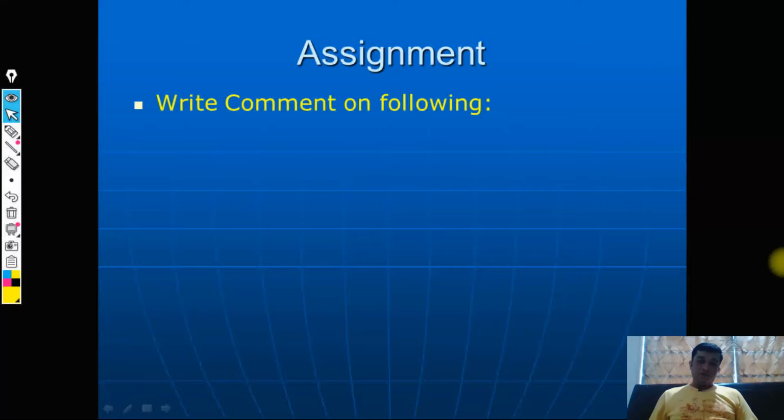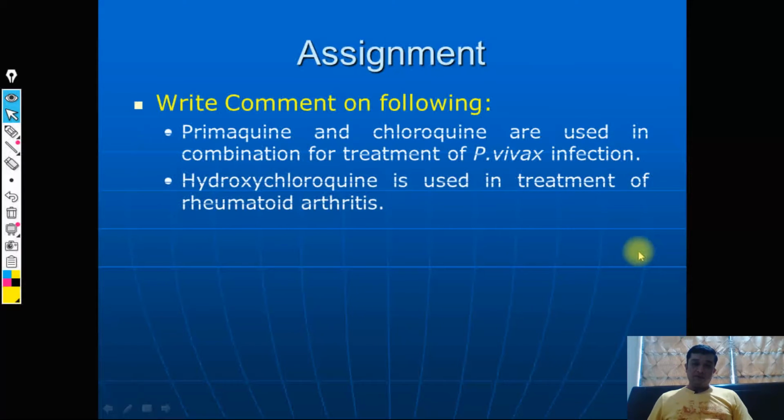and more importantly, if you try to find answers to these questions, definitely the topics that you learned, you will be able to understand in a better way. That is the only purpose of the assignment. Don't worry about writing these details. Once your exams are over, you can complete and submit to me. Fine. So these are some common questions that could be asked.